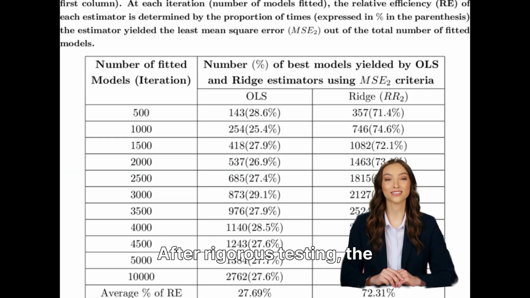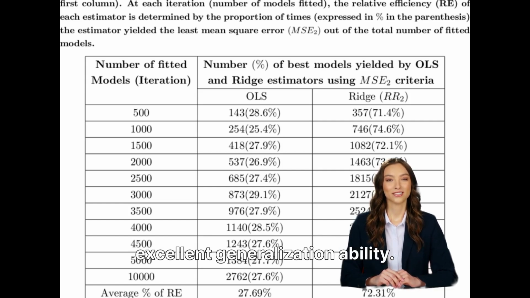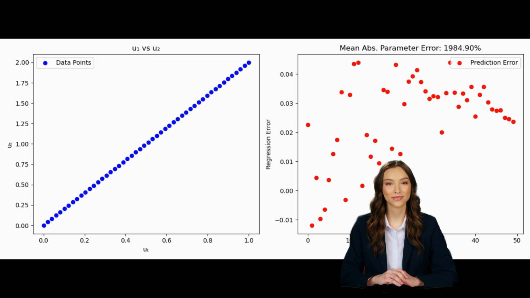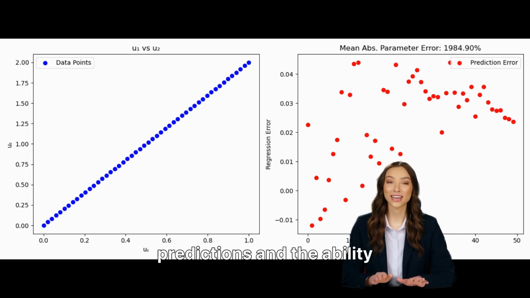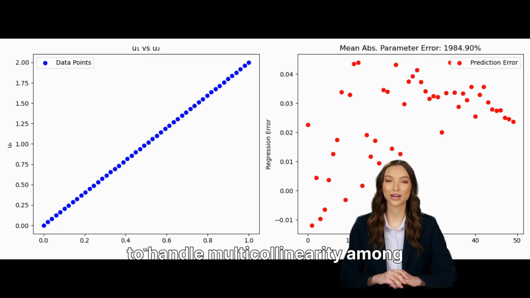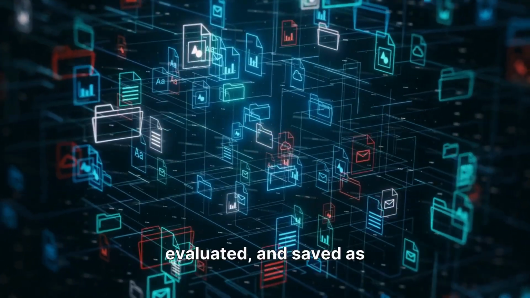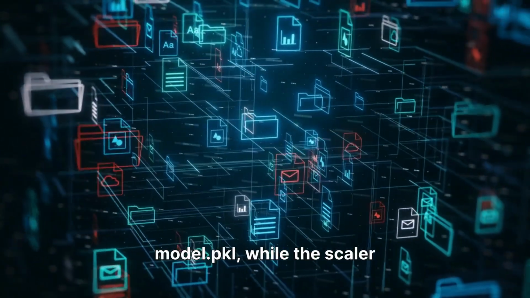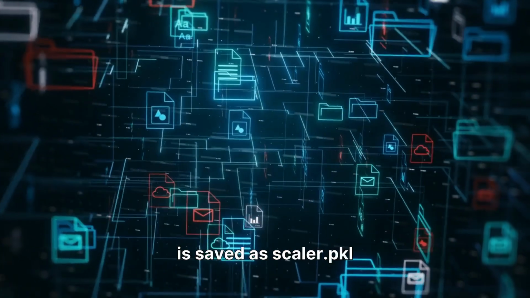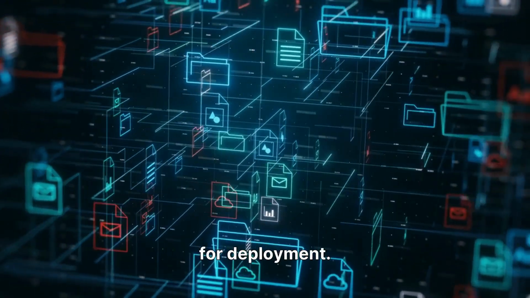After rigorous testing, the ridge regression model was selected due to its excellent generalization ability. It also offers stable predictions and the ability to handle multicollinearity among features effectively. The model is trained, evaluated, and saved as model.pkl, while the scaler is saved as scalar.pkl for deployment.